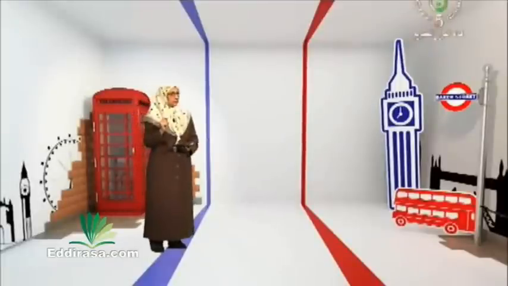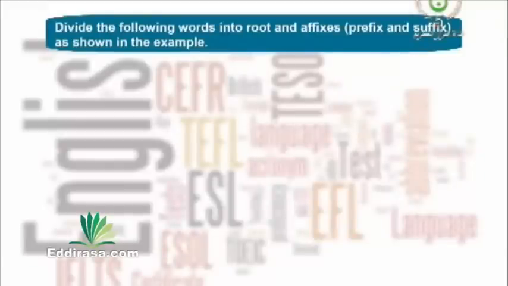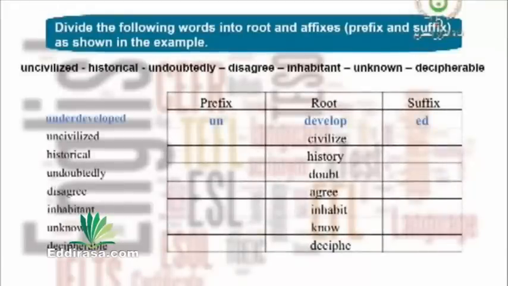This is what you are going to do in the next activity. Follow the table, please. Divide the following words into root and affixes, prefix and suffix, as shown in the example I have just given you, underdeveloped. Let me read the words to give you some time to do the activity. Uncivilized, historical, undoubtedly, disagree, inhabitant, unknown, decipherable.